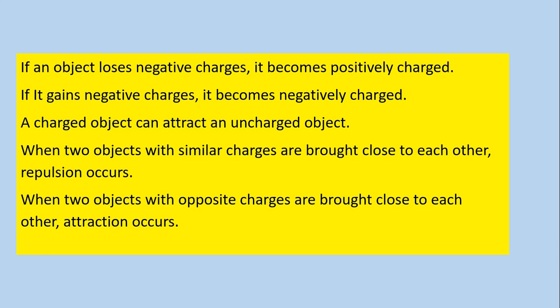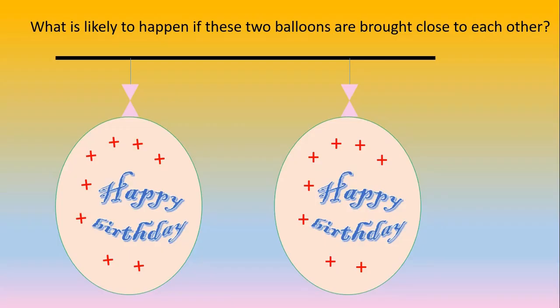A charged object can attract an uncharged object. As I said, if you happen to polish a shoe, the shoe acquires a charge and the dust is not charged. Therefore, a charged object will always attract an uncharged object. The dust will be attracted to the shoe. When two objects with similar charges are brought closer to each other, because of the similarity of the charges, repulsion will occur, as you have seen. And when objects with opposite charges are brought closer to each other, then attraction occurs.